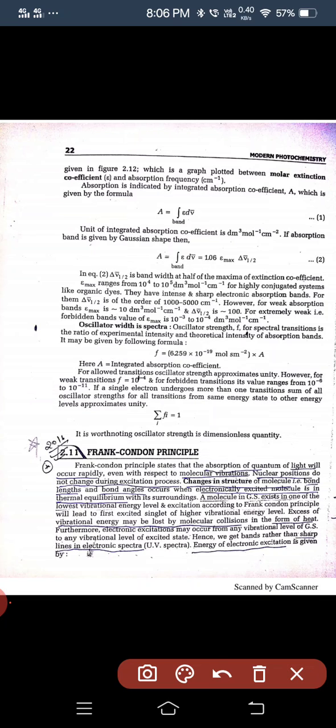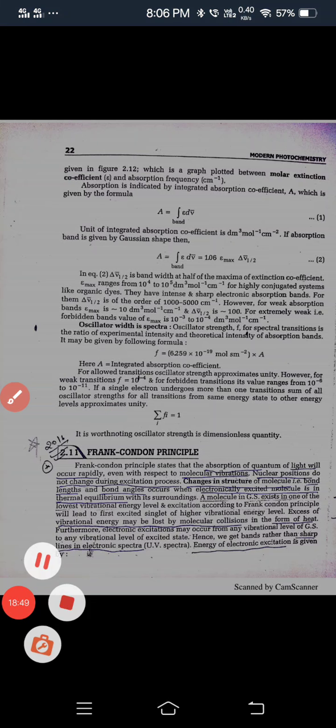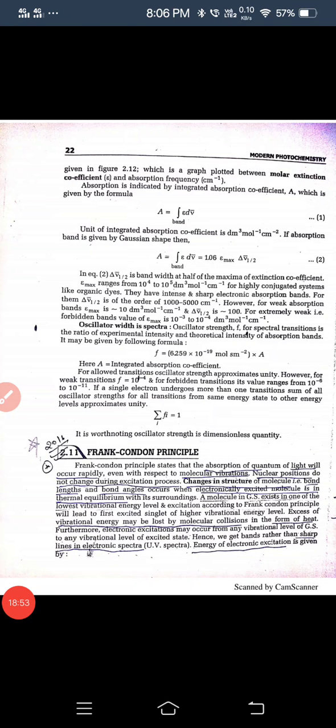Now we discuss the Franck-Condon principle. The Franck-Condon principle states that the absorption of a quantum of light occurs rapidly, even with respect to molecular vibration. Nuclear positions do not change during the excitation process. Okay, we will discuss the Franck-Condon principle in the next lecture. Thank you so much.